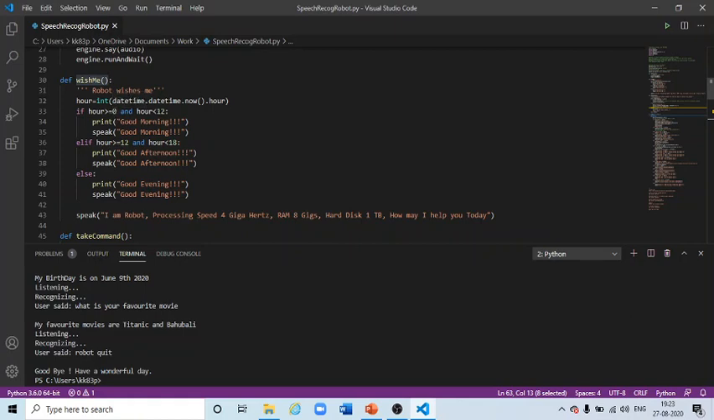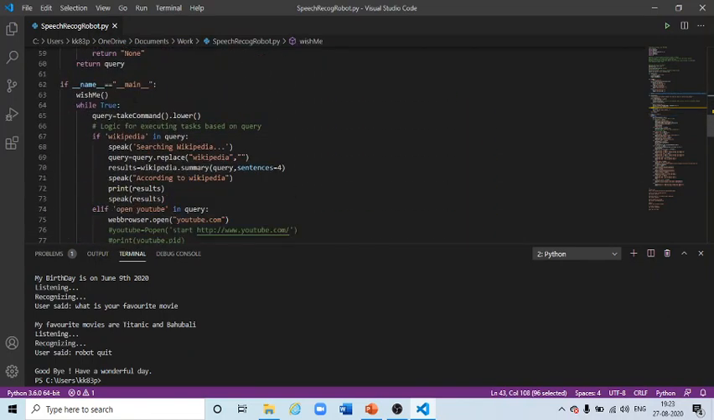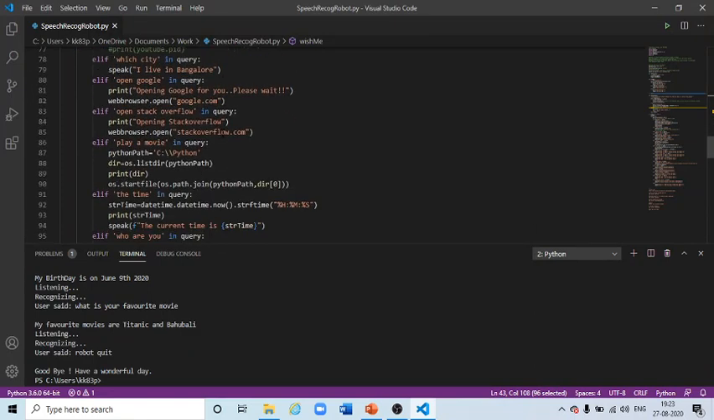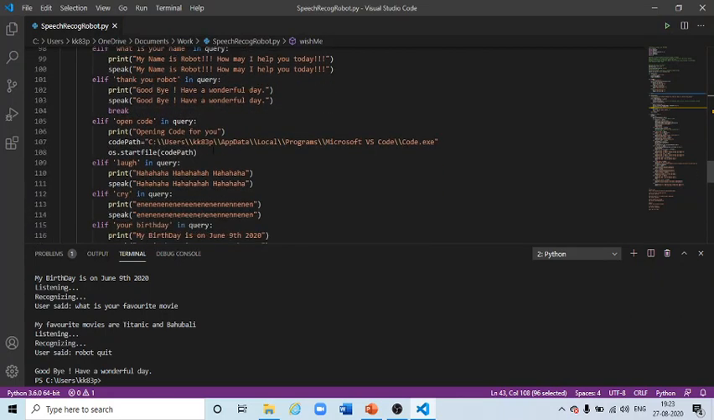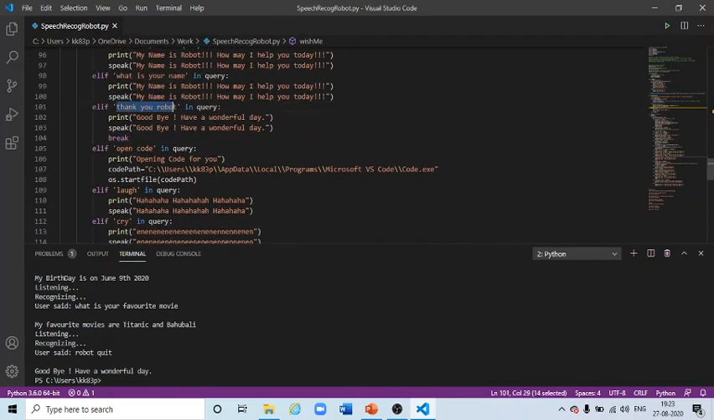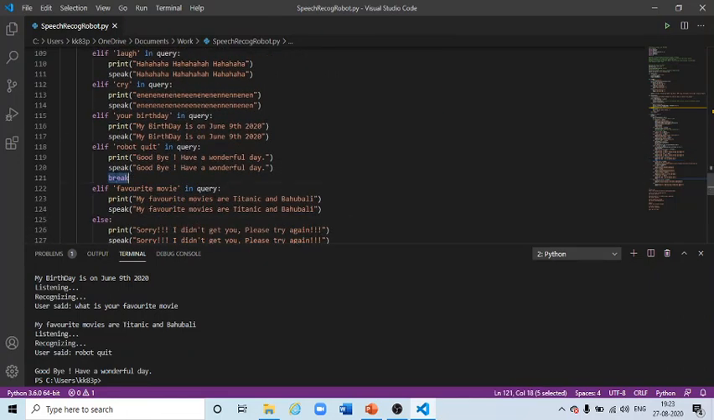If it is morning, 0 to 12, then it will say good morning. If it is 12 to 18, then it will say good afternoon. Else, good evening. After that it will speak this sentence. Once that is done, it will go to the while loop. This is an infinite loop I have created over here. This infinite loop will break when we say thank you robot. Here I have given the break command. Similarly I have given this break command whenever I say robot quit.